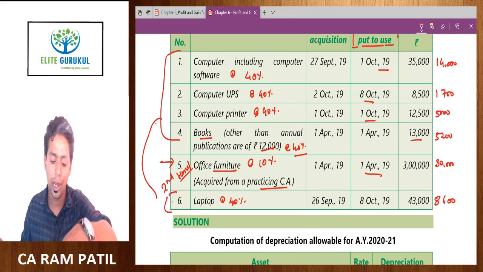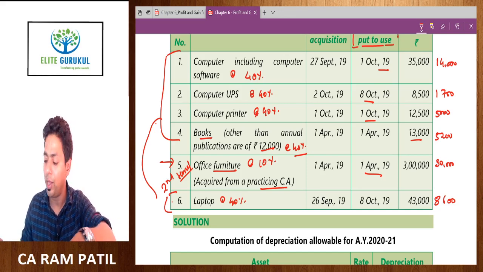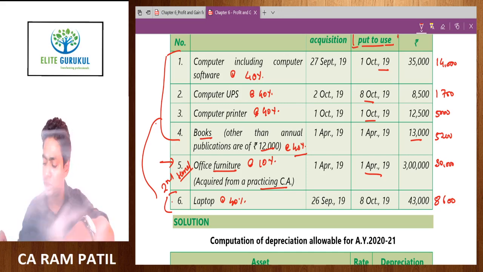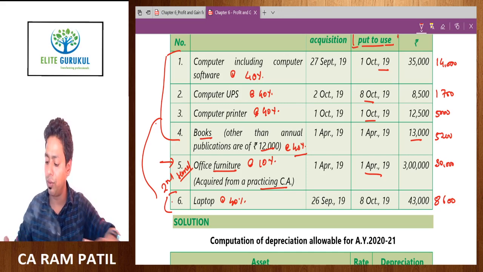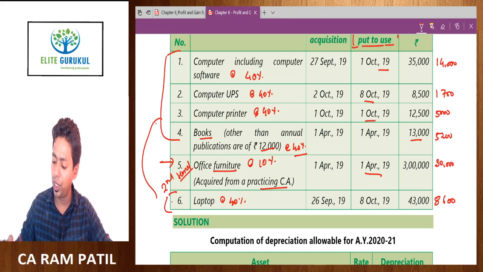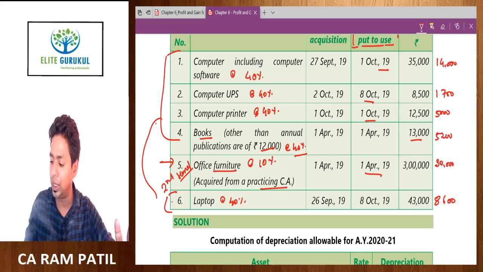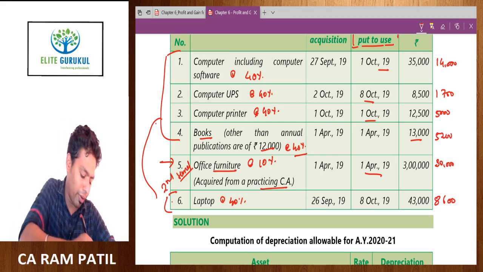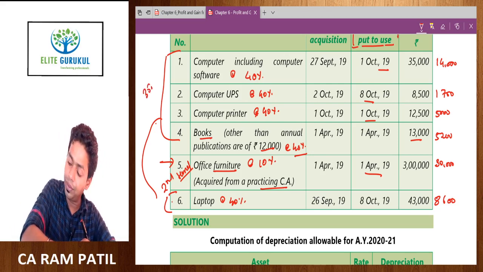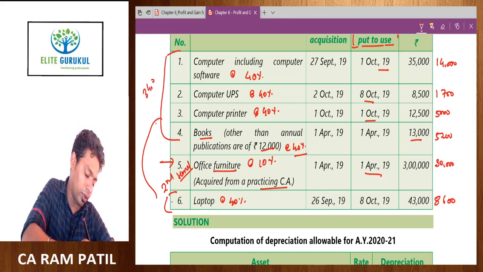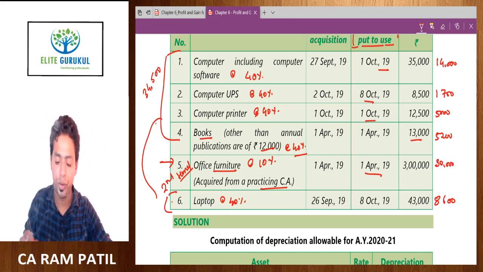So let's understand how much total depreciation we have. 8,600 plus 5,200 plus 5,000 plus 1,700 plus 14,000. The total comes to 34,500.